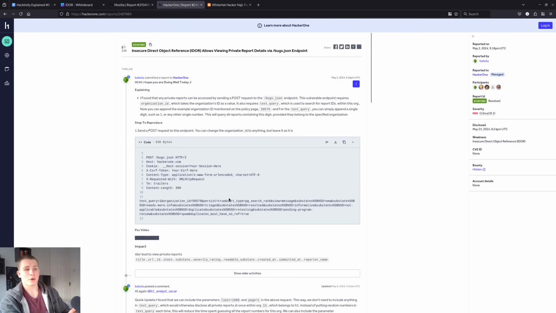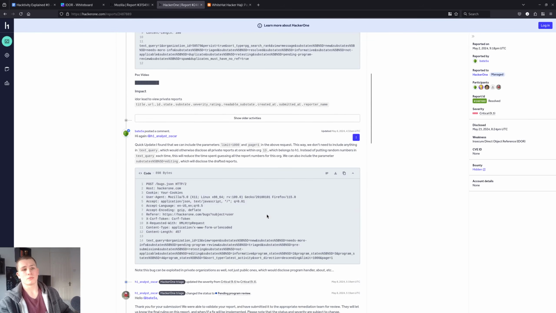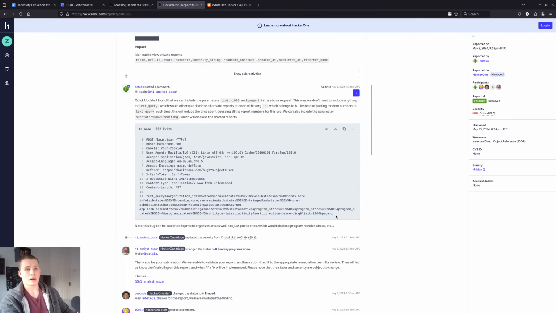But in this case, you had this endpoint here, see here, this x-www-form-urlencoded data here. And there was this one parameter, organization ID, where if you changed it, you could access basically all the reports for a given organization. So an organization would be like a company. And the hacker also discovered here that you could add different parameters onto it to increase the amount of reports you could see, and you could basically see all of them. Just straight up, you could see all of them. That's obviously very serious.